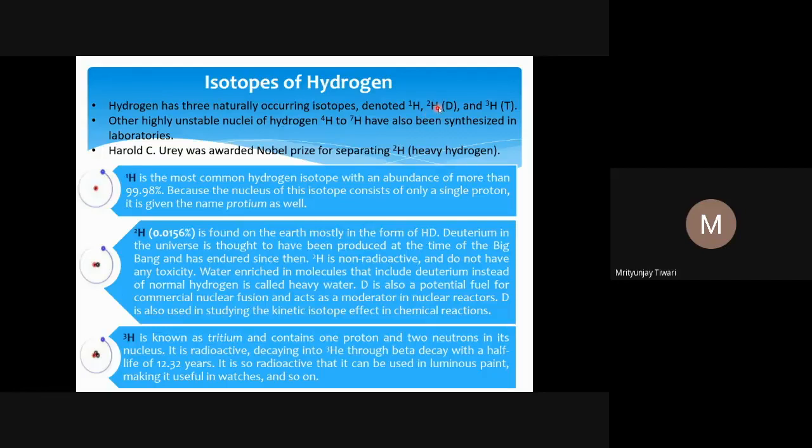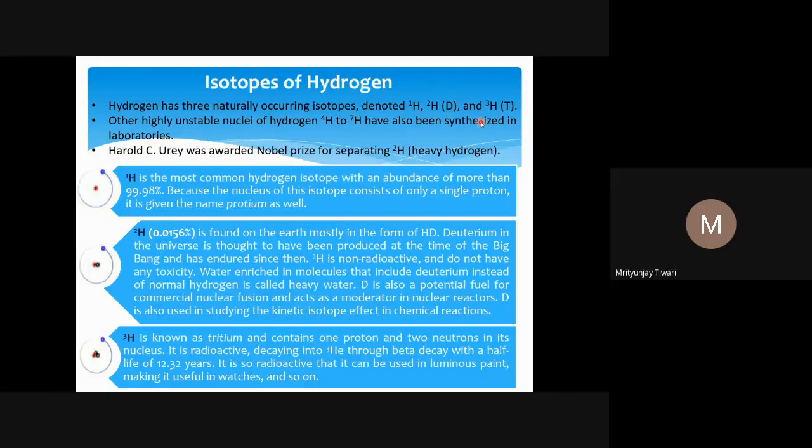So if it is hydrogen, there is only one proton, and the next particle that exists in the nucleus is nothing but a neutron. This is also called deuterium, sometimes represented as D. And the third naturally occurring isotope of hydrogen is tritium, which we represent as H3, and also as capital T.